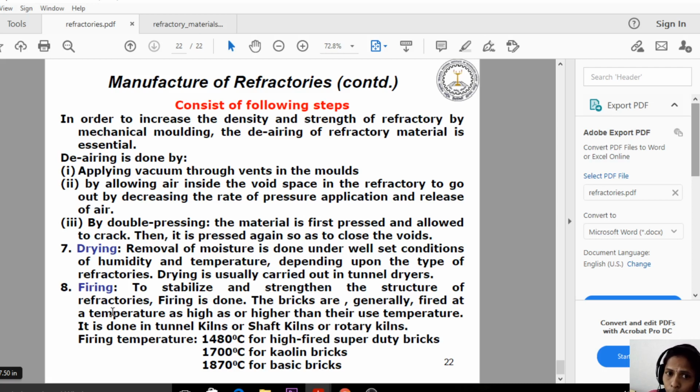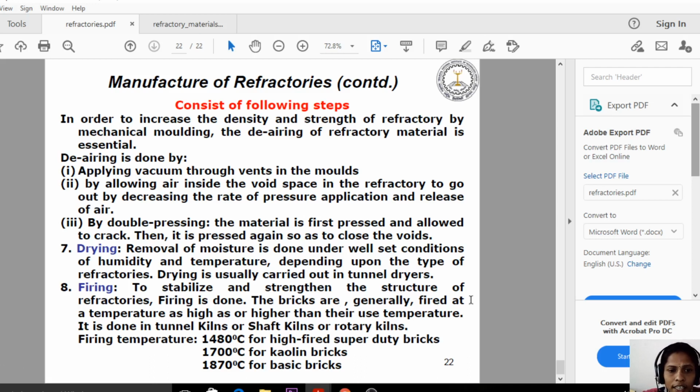So even in the refractory, we are doing the firing process. To stabilize and strengthen the structure of refractories, firing is done. In normal drying process, we can't get high strengthened refractory material. So to get high strengthened refractory material, the firing is essential.